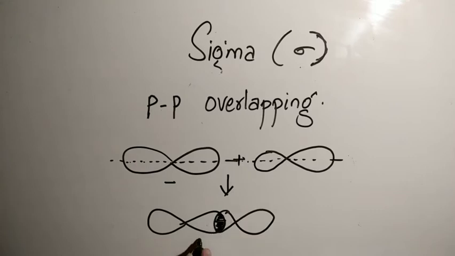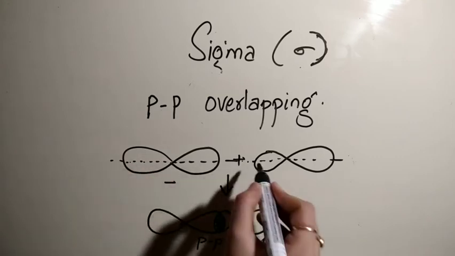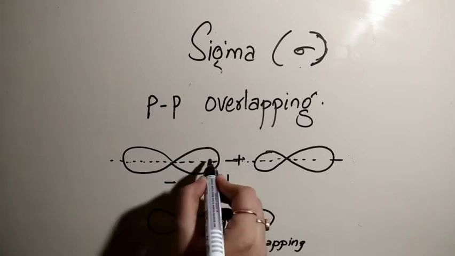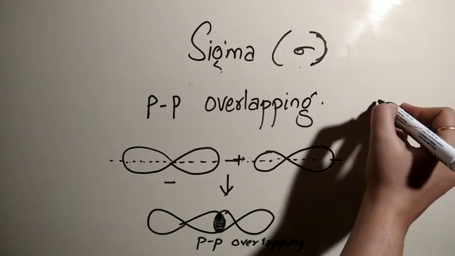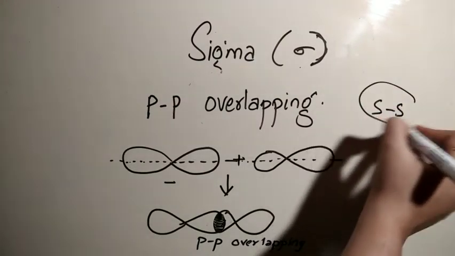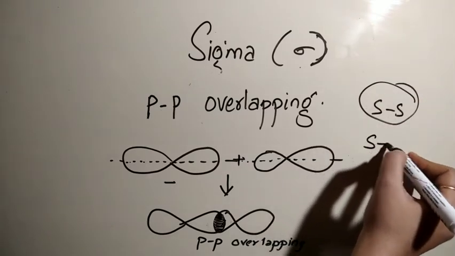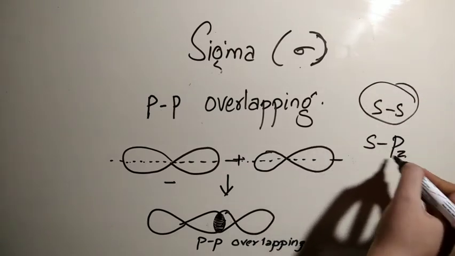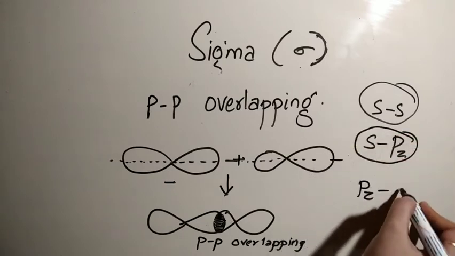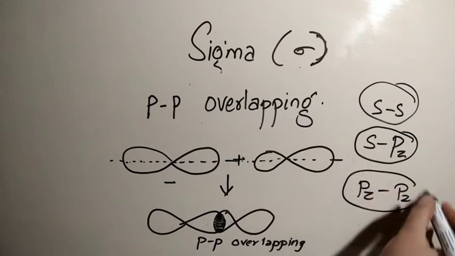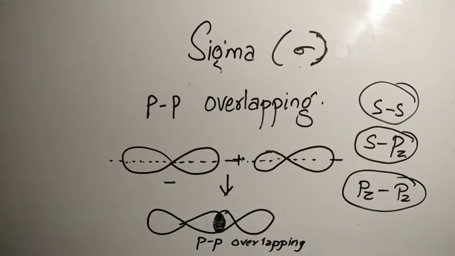So this type of overlapping is known as pp overlapping, and it is along the internuclear axis, head on, or we can say axial overlapping. In this case also sigma bond is formed. So meaning s combined with s orbital forms sigma bond, s combined with pz, not x and y, forms sigma bond, or when pz combined with pz, then it forms a sigma bond.